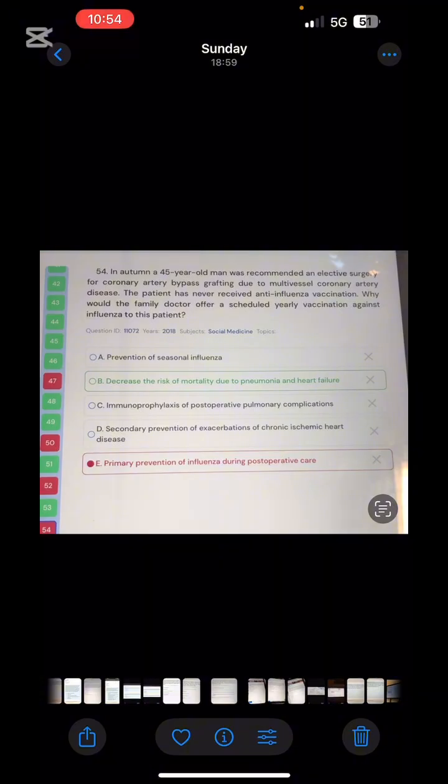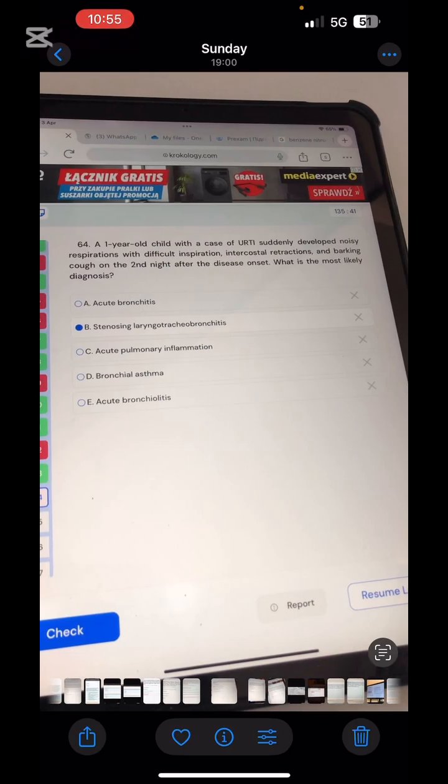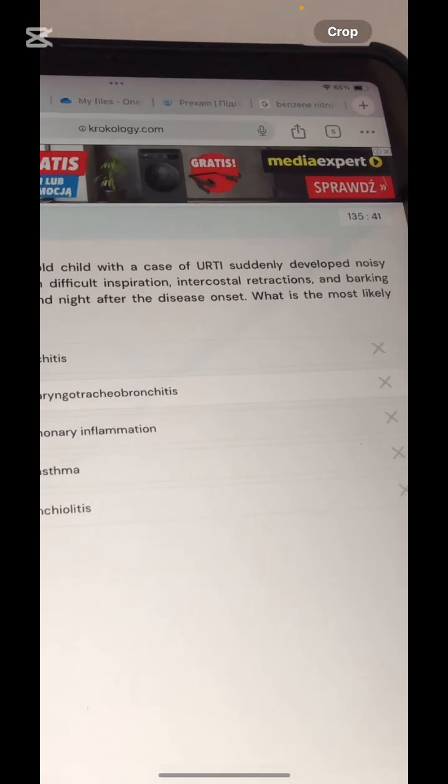Because the influenza vaccine is never contraindicated in the patient, so this vaccine we can prescribe anytime, to decrease the risk of mortality due to pneumonia and heart failure. So please remember to mark about this question that the influenza vaccine is never contraindicated. What you are going to mark in this question is decrease the risk of mortality due to pneumonia and heart failure.